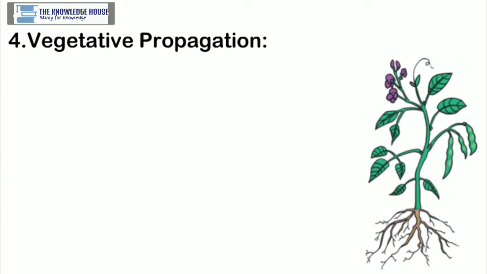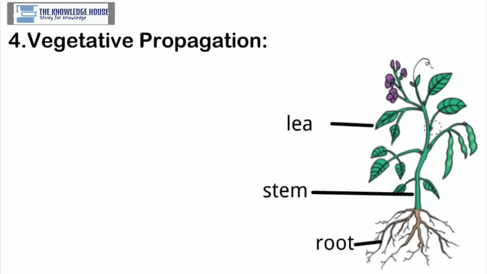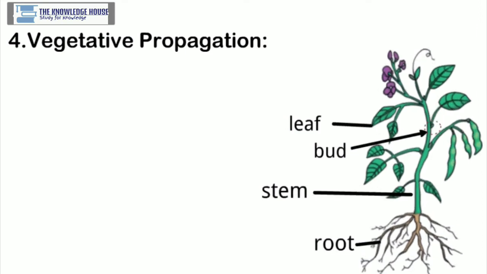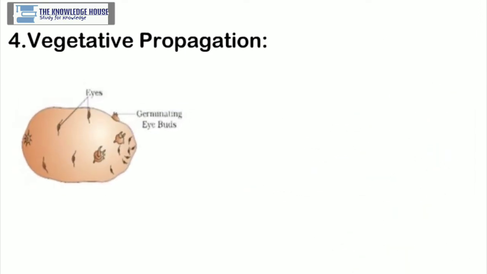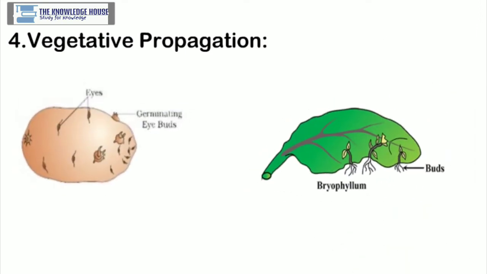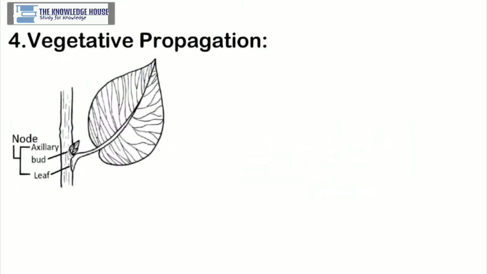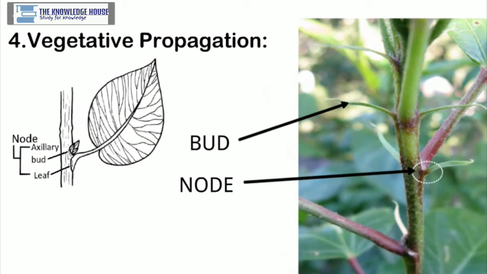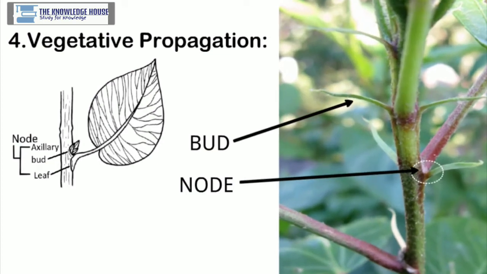4. Vegetative propagation. Reproduction in plants with the help of vegetative parts like root, stem, leaf, and bud is called vegetative reproduction. Vegetative propagation in potatoes is performed with the help of eyes present on the tuber, whereas in bryophyllum it is performed with the help of buds present on the leaf margin. In case of plants like sugarcane and grasses, vegetative propagation occurs with the help of buds present on nodes.